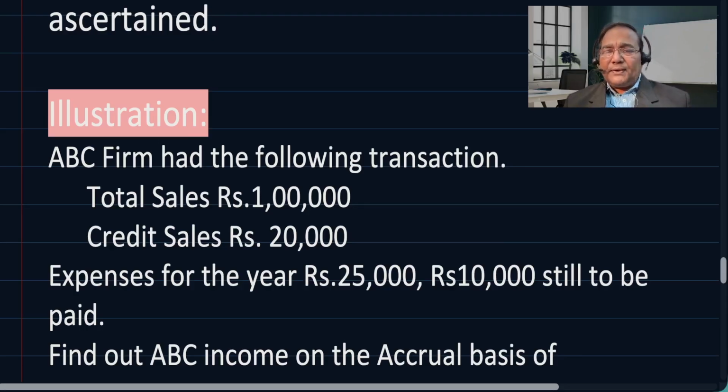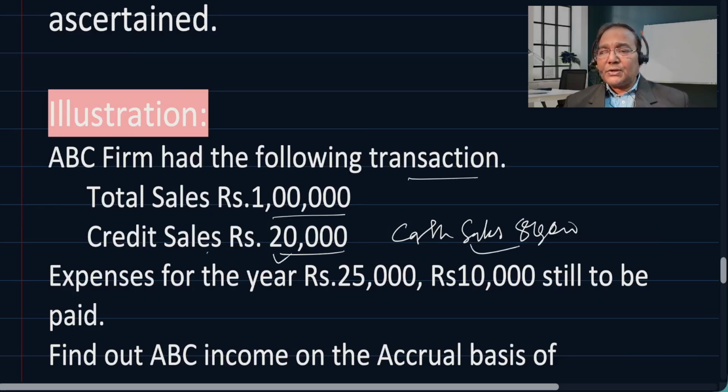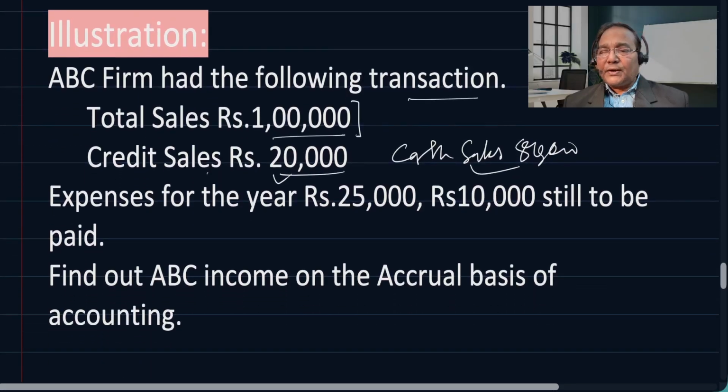Now let us understand the illustration. We will see here ABC firm had the following transactions: total sales 1 lakh rupees. There is a credit sale of 20,000 rupees, so cash sales are 80,000. So credit sales are 20,000, cash sales are 80,000, total sales are 1 lakh. Now expenses for the year are 25,000, of which 10,000 is still to be paid. So find out the income on accrual basis.